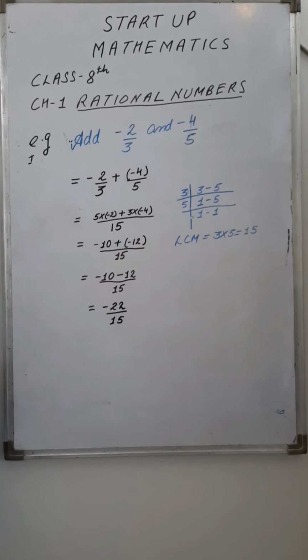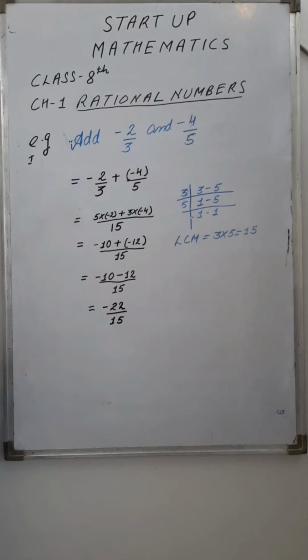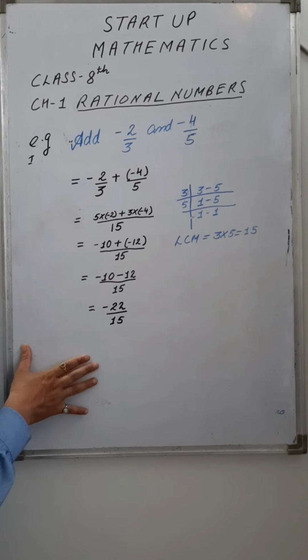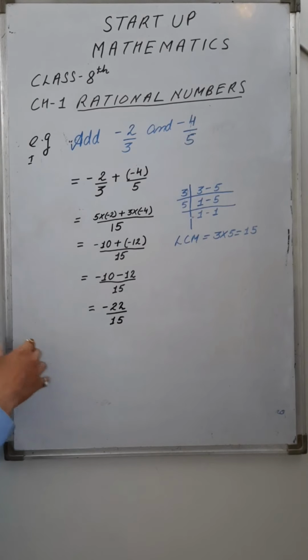If these two numbers are multiplied together, then the numerator is positive, because here the two numbers are not multiplied together, because we have to add these two numbers, and both numbers in the numerator part is negative. When you add two negative numbers, the result is always negative, right? So this is another example of two negative rational numbers, right? Now we will take more examples.